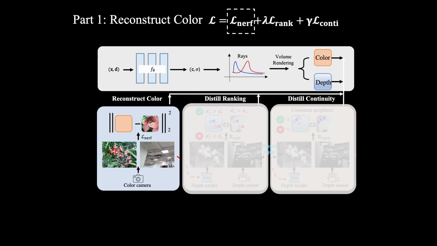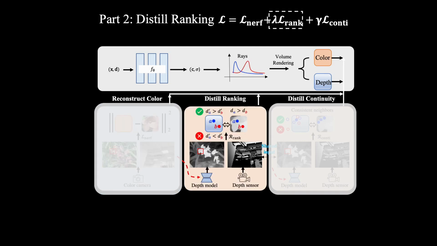In the first part, given 3D points X and their directions D, we use an MLP to map X and D into colors C and density sigma. We reconstruct pixel values by blending color and density. We use L2 as the NeRF loss. Then, we consider depth prior distillation.